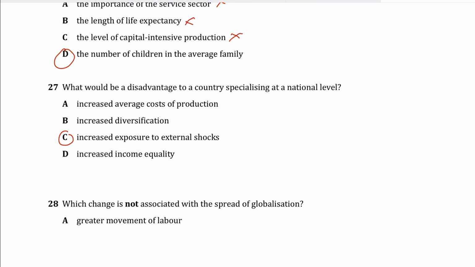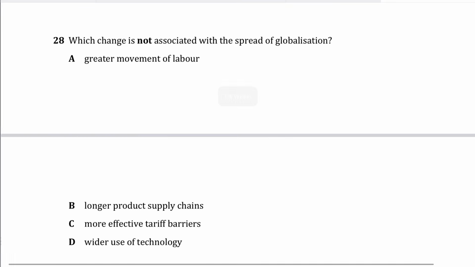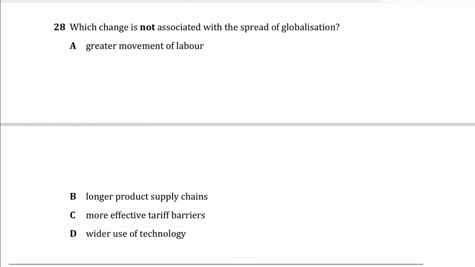Got it? Question 28, which change is not associated with the spread of globalization? Globalization involves countries becoming more connected through trade, investment, technology and even migration.